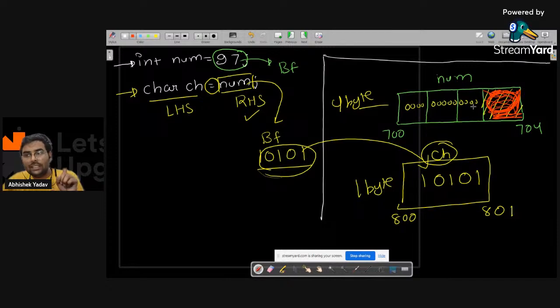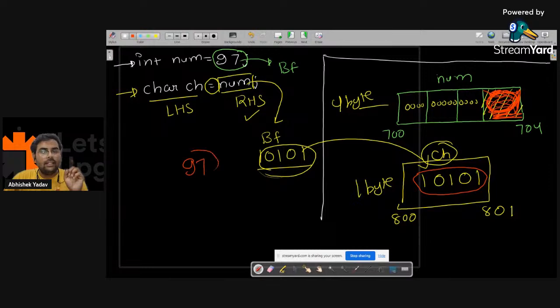So it will take the 1 byte of data and store it here. It will say, hey, I will not take the responsibility of the remaining bytes. And since the information of 97 is stored in 1 byte, this 10101 will get stored here.